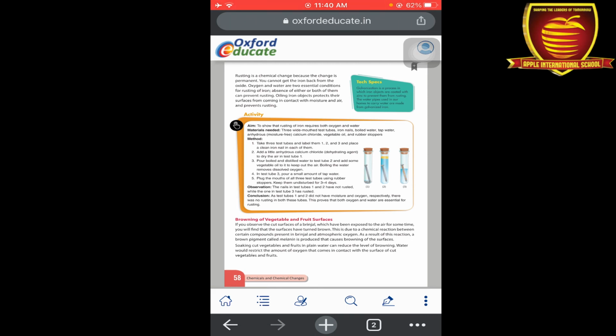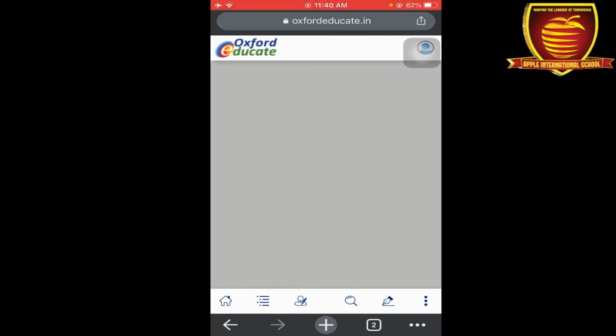ओके, so to reduce the effect of melanin we have to put the cutting vegetables into plain water for some time to reduce the level of browning. Okay, so water would restrict the, क्योंकि जो water है वो ऑक्सीजन की प्रेजेंस को कम कर देता है. ठीक है, जिससे वो जो ब्राउन है वो कम होना शुरू हो जाता है.